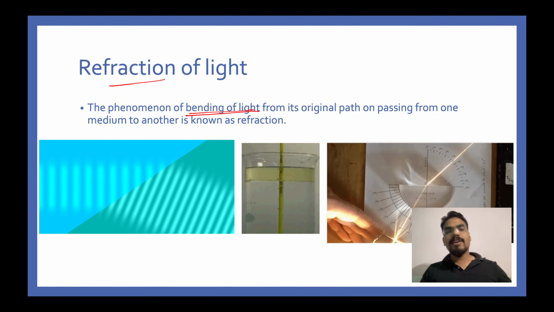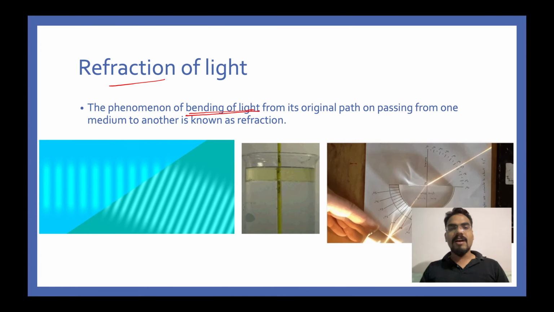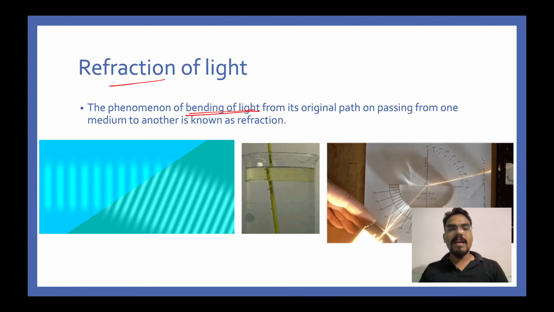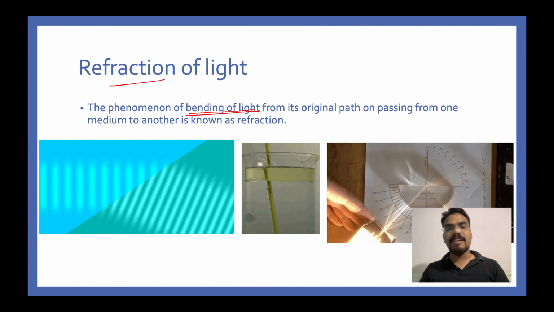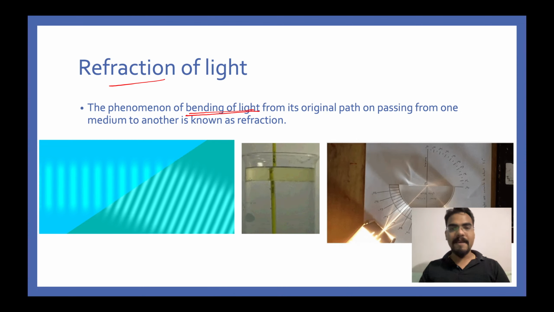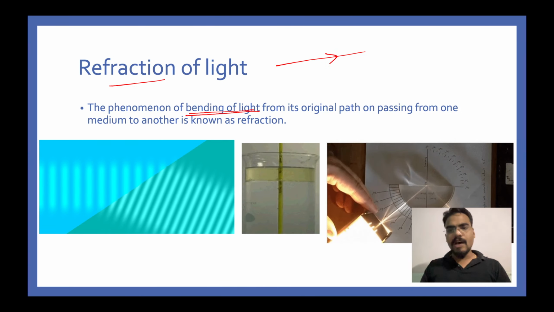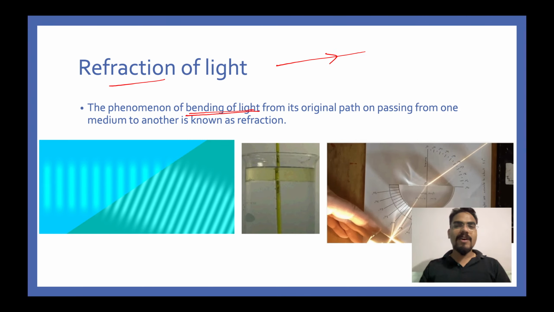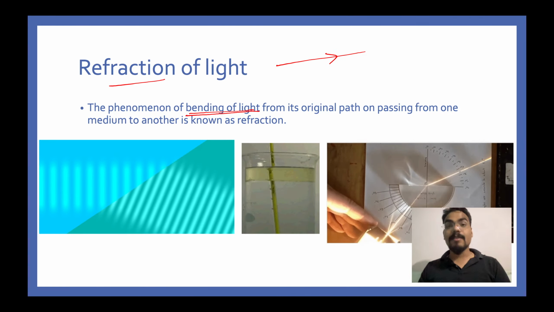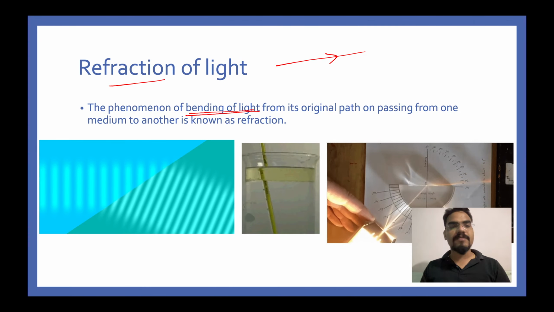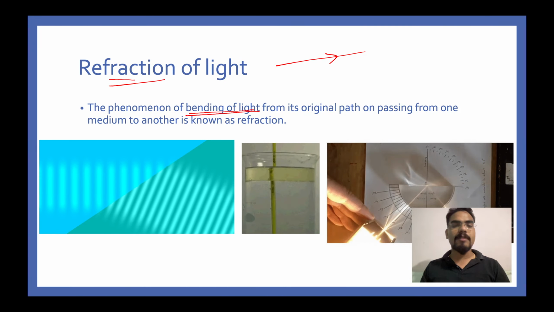Now we have always understood, and all the teachers or the school have taught us, that light always travels in a straight line, right? We have been taught so far that light travels in a straight line, but now suddenly I'm telling you light actually bends. When does it happen and why does it happen? This phenomenon is called refraction, or bending of light.